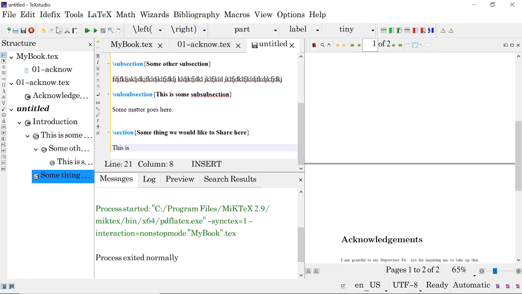So this is the main matter. Like this, we will do all these things.